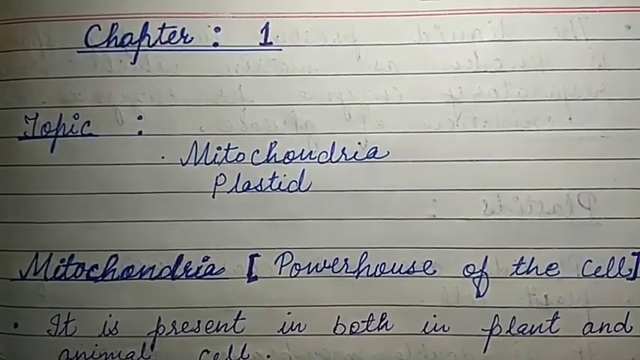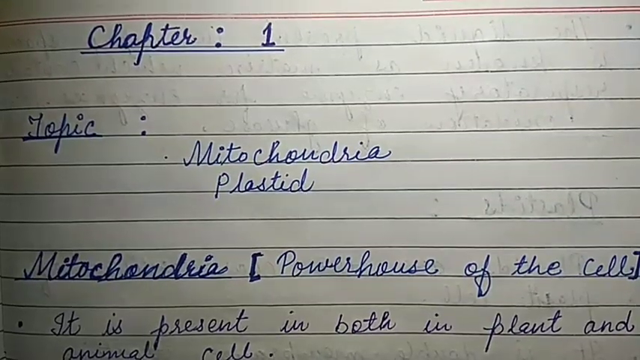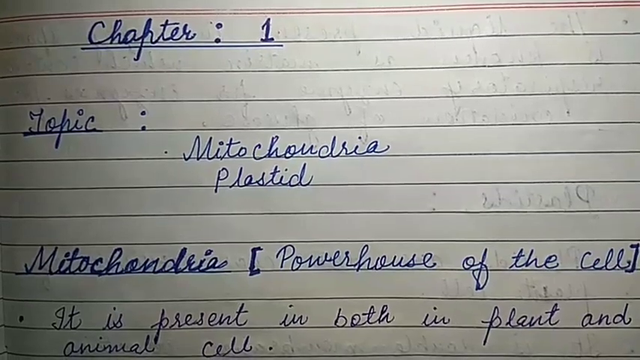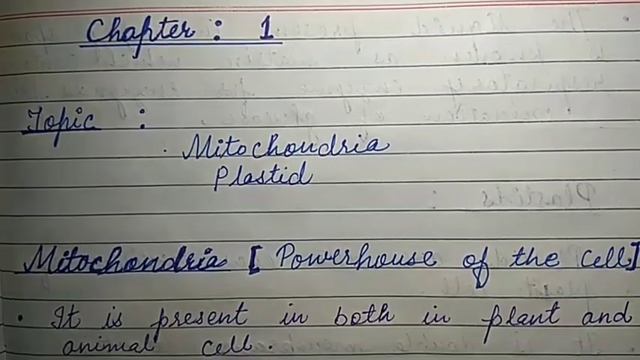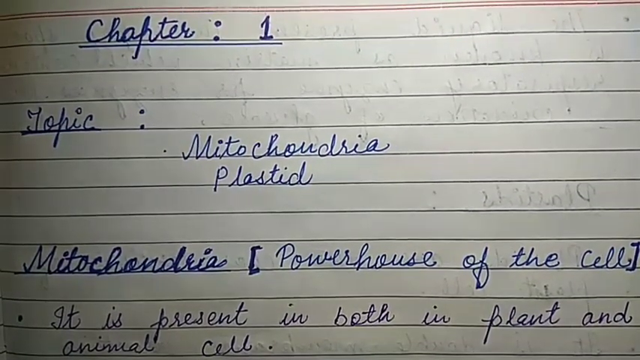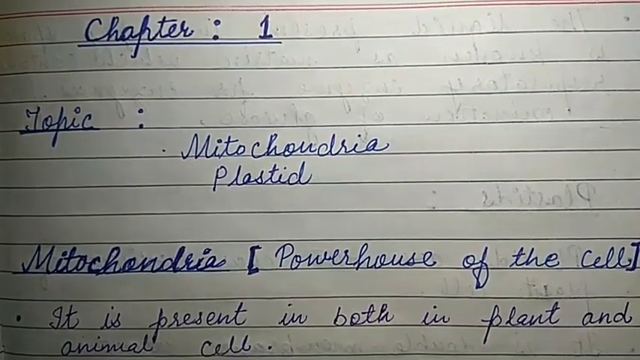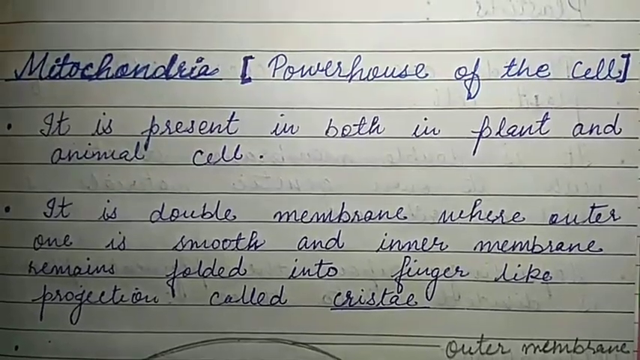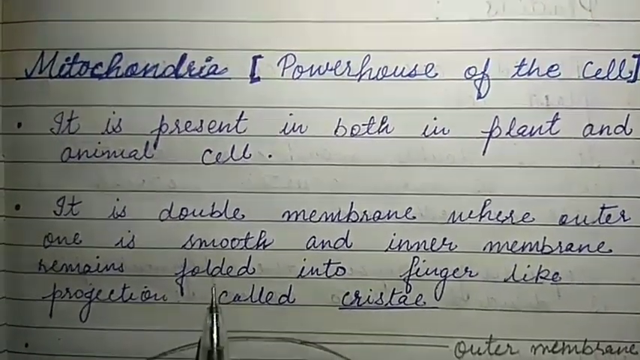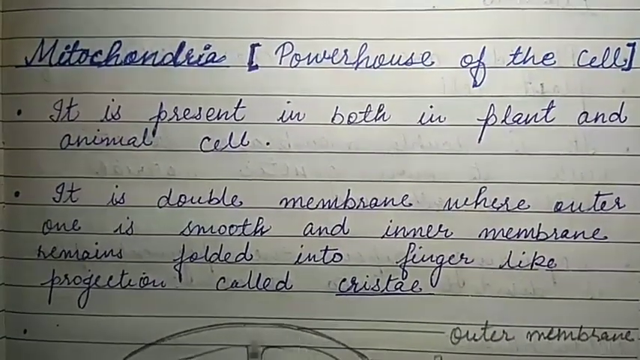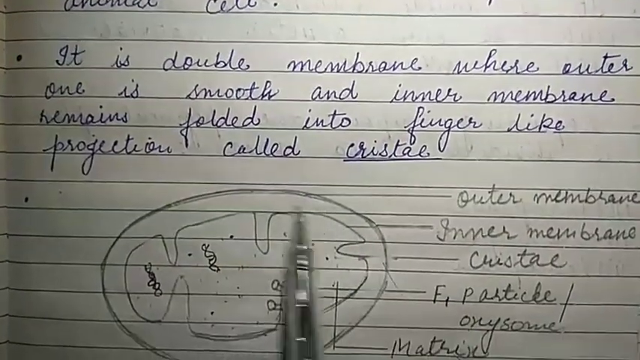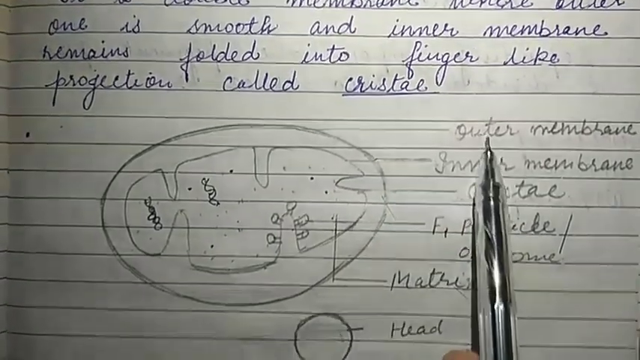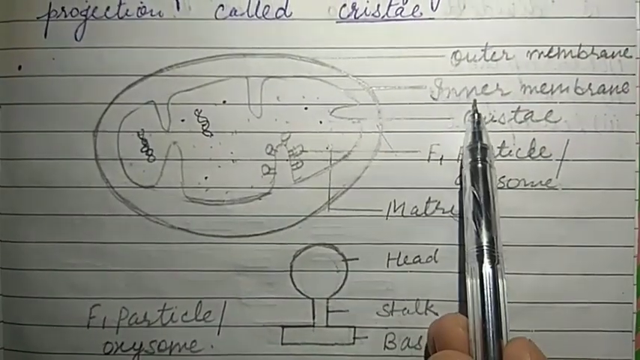If we are talking about the discovery of mitochondria, mitochondria were first discovered by Kolliker while working on muscle cells of insect. It is present in both plant and animal cells. Talking about the structure of mitochondria, it is a double membranous structure. You can see here in the structure, a mitochondria is a double membranous structure, which means the first membrane is called the outer membrane and the second membrane is called the inner membrane.